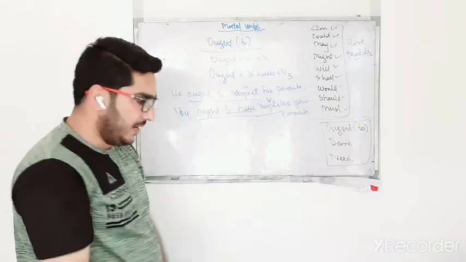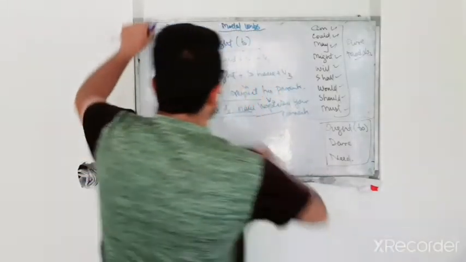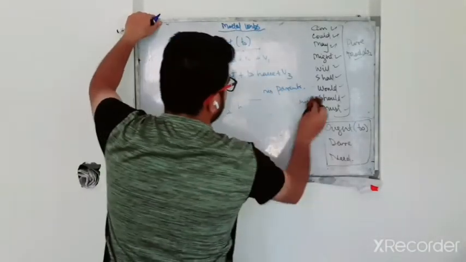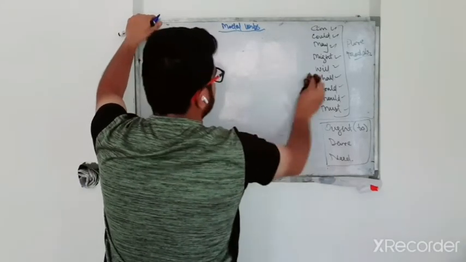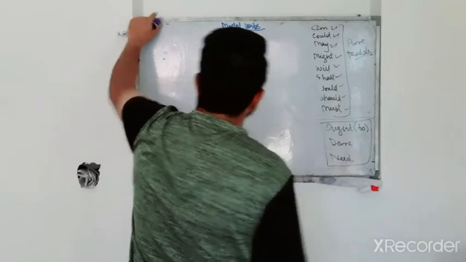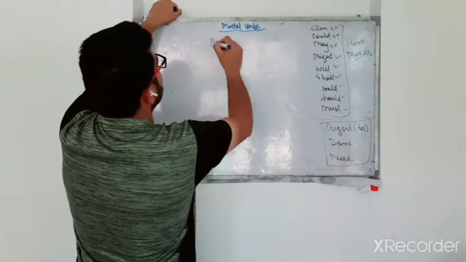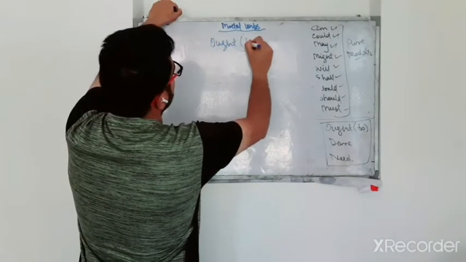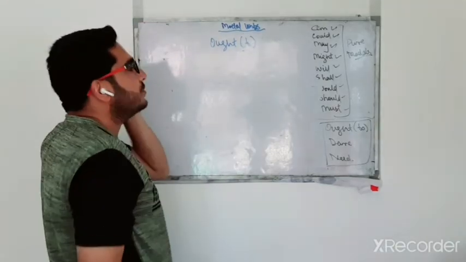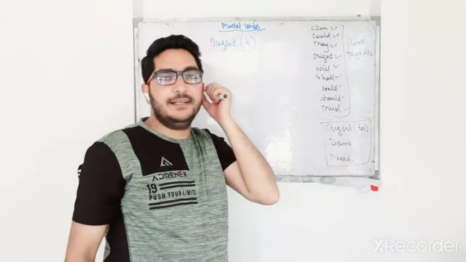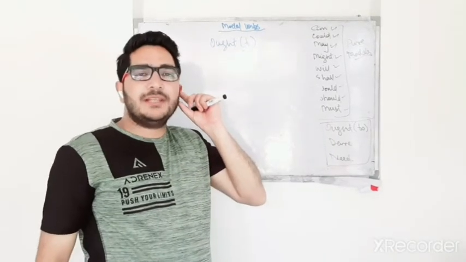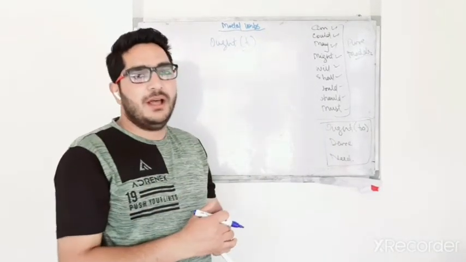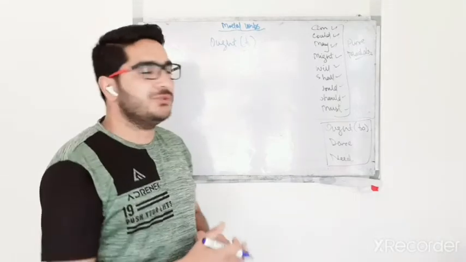Now as far as this "ought to" as a modal is concerned, it is just like "should."